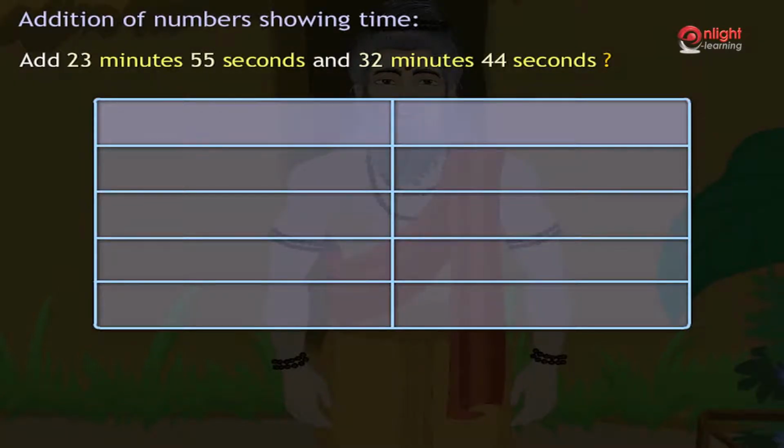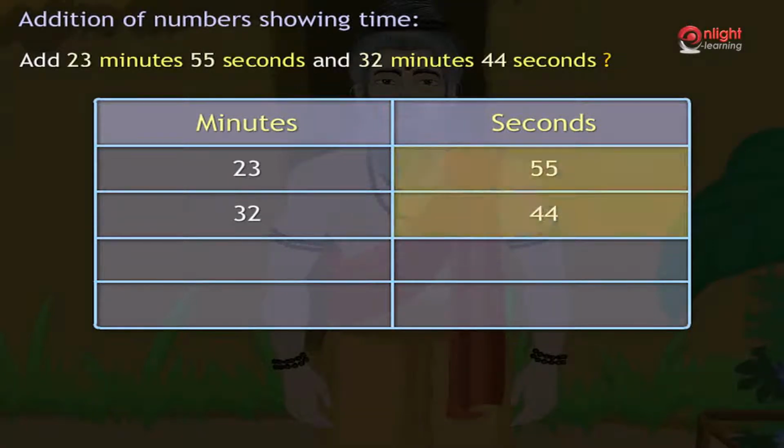The columns in this case are minutes and seconds. Hence, we write 23 and 32 under the minute column and write 55 and 44 under the seconds column as shown. The columns are arranged such that the smaller units of time lie towards the right and the bigger units of time lie towards the left.